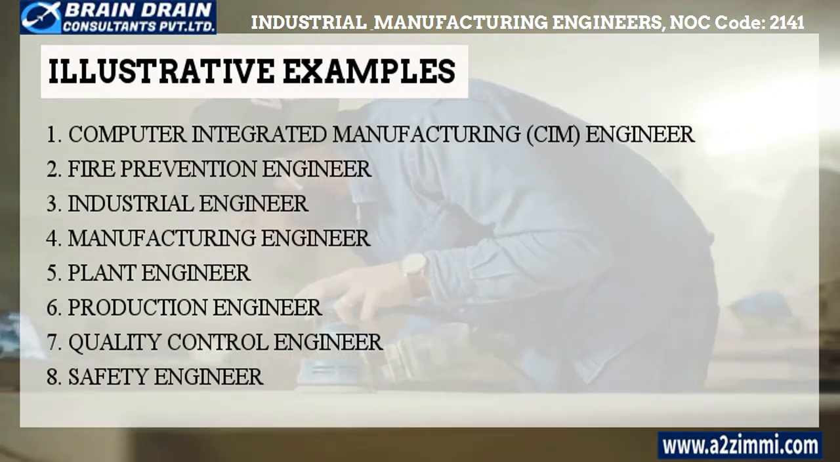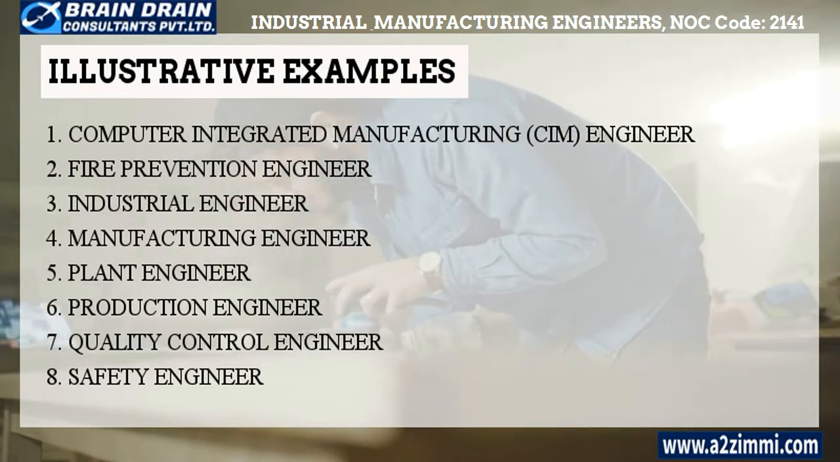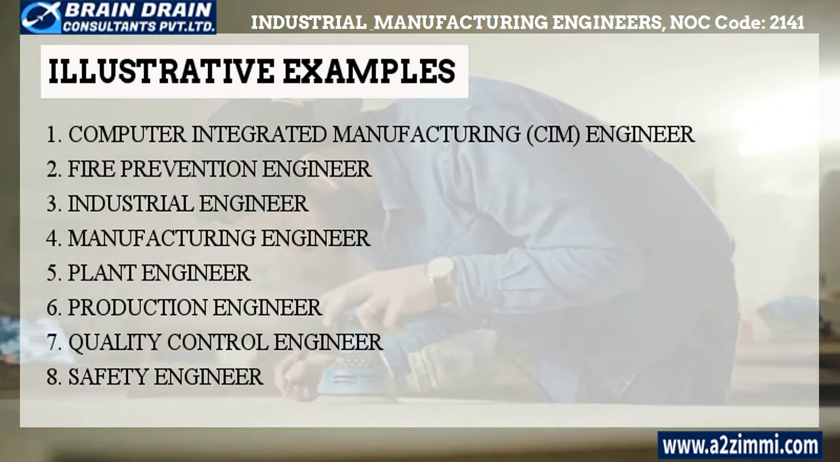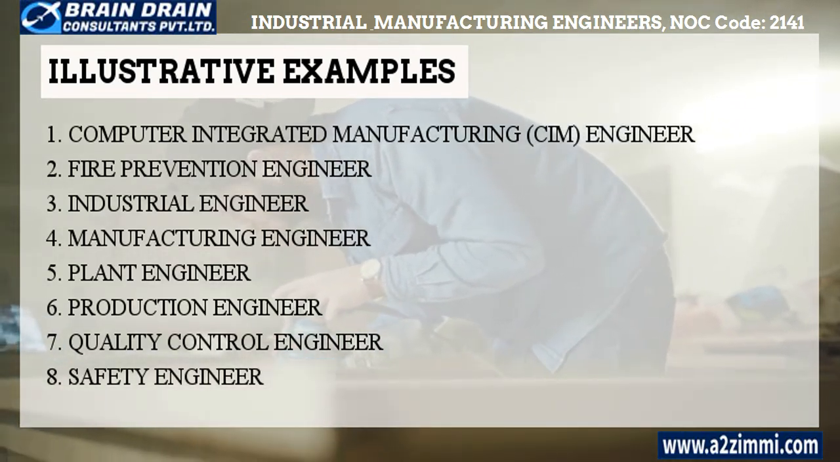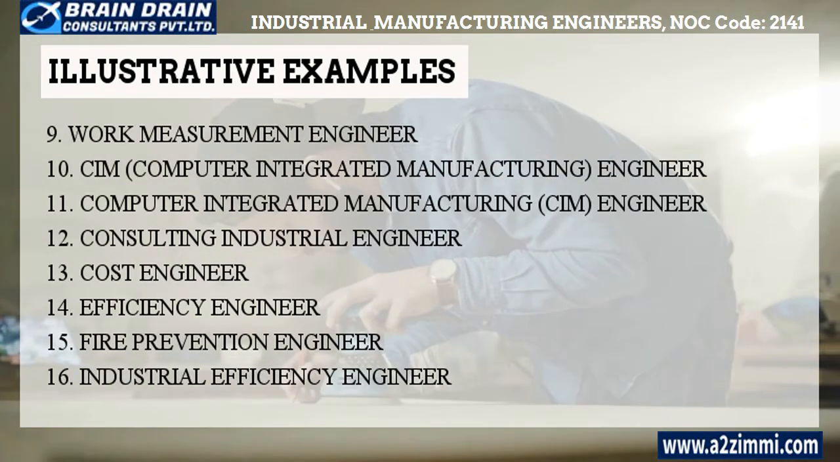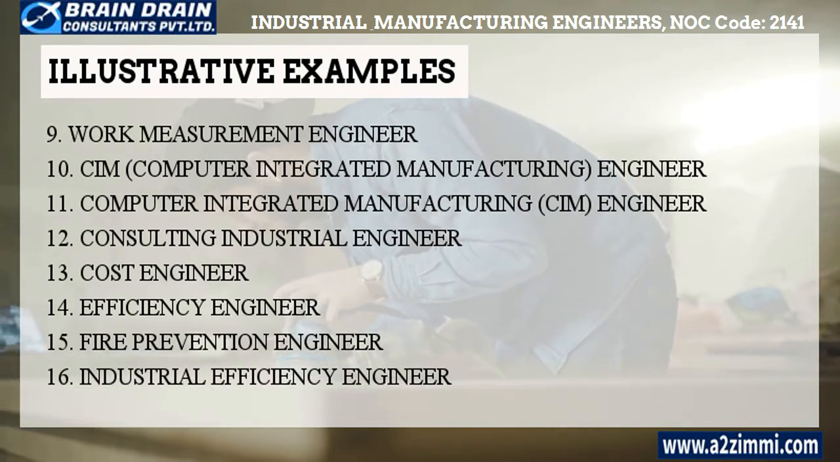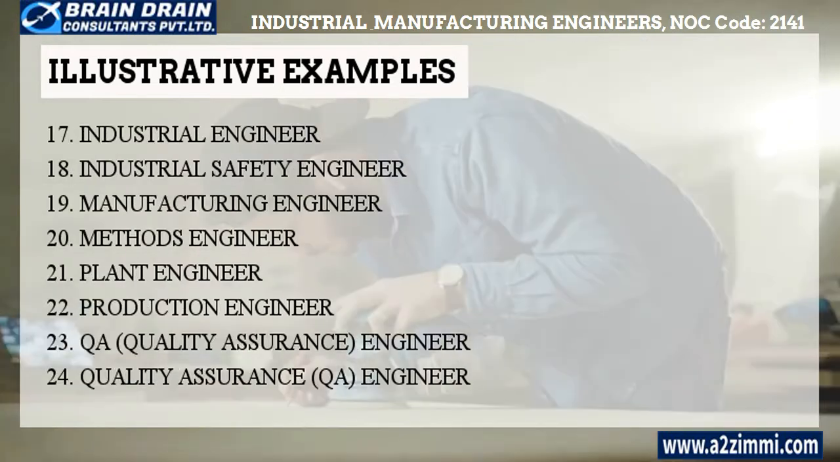Illustrative titles for the profile of industrial and manufacturing engineers are as follows. Computer Integrated Manufacturing, CIM, Engineer. Fire Prevention Engineer. Industrial Engineer. Manufacturing Engineer. The list is quite large, so if you want to read all the alternative profile titles, then you can pause this video and have a proper glimpse.